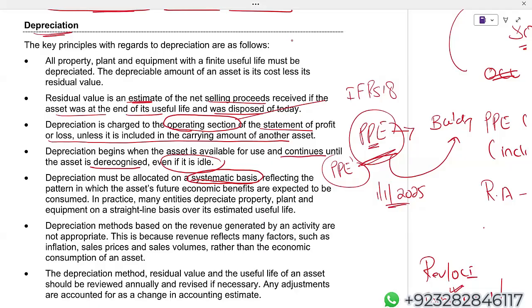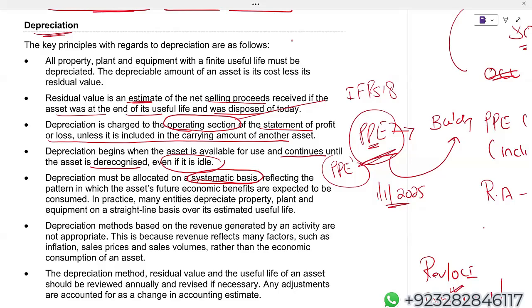Actually, systematic basis means the depreciation method should reflect the pattern of economic benefit which you are expecting to get from the asset. For example, if your company says that initially we will be getting more benefit from the asset and later on we will get reduced benefit, then go for the reducing balance method. Because in the reducing balance method, what happens? Initially there will be more depreciation and slowly and gradually depreciation reduces. So it matches with the pattern of economic benefits.